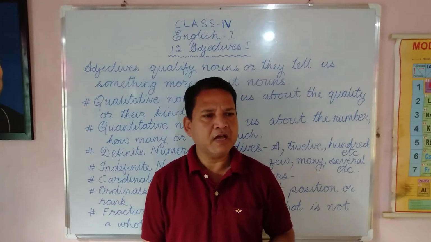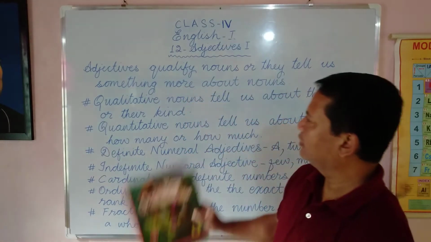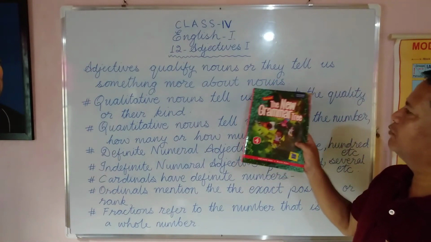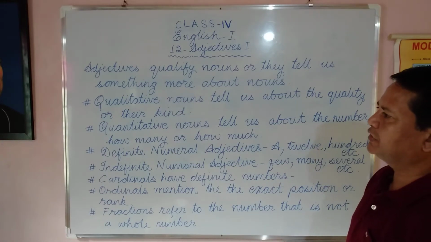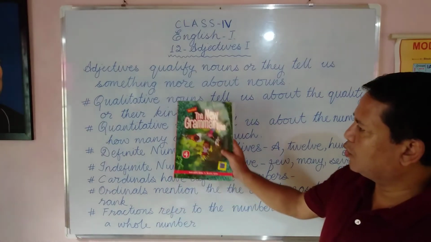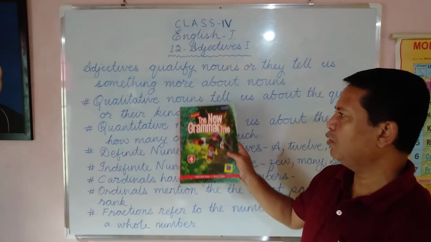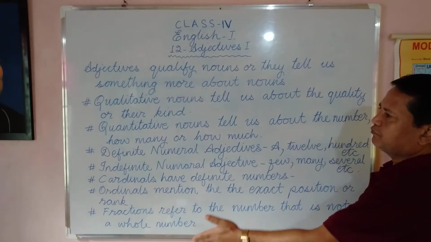Okay. Now let us summarize the topics. Adjectives qualify nouns, or they tell us something more about nouns. This is the definition. Now again, adjectives are divided into two main types, qualitative and quantitative. What is qualitative?